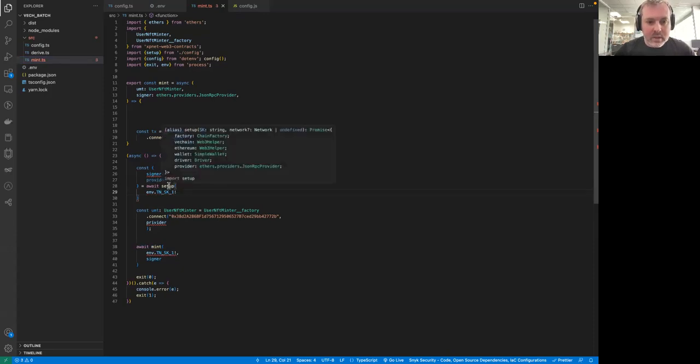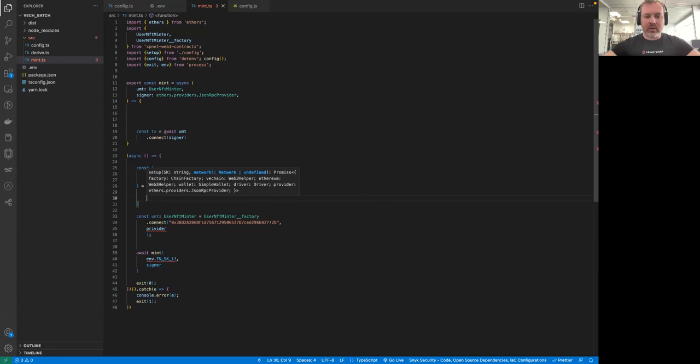Okay, now it's not yelling at us anymore because the other network parameter is arbitrary. But just for the sake of training, let's put it in anyway. We can call network, which is automatically imported from the config file. It's a type that we created, which is an enum. Let's select the network that we want to mint our NFTs on, which will be testnet, like so. Okay, so setup is not yelling at us any longer.